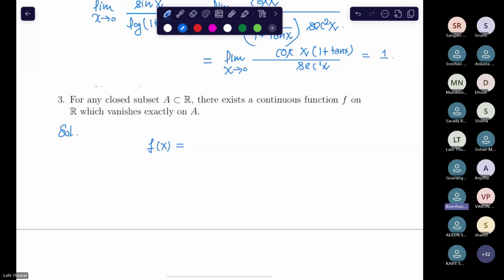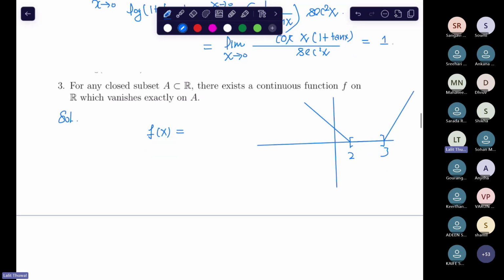Yeah, but I was still thinking. I actually forgot to put my hand down from the last question. I only considered it for a closed interval. In that case, it would be easy, right? Because if you have a closed interval, then you can say 2 to 3, then define such a function, right? So you can define. But what can you do?